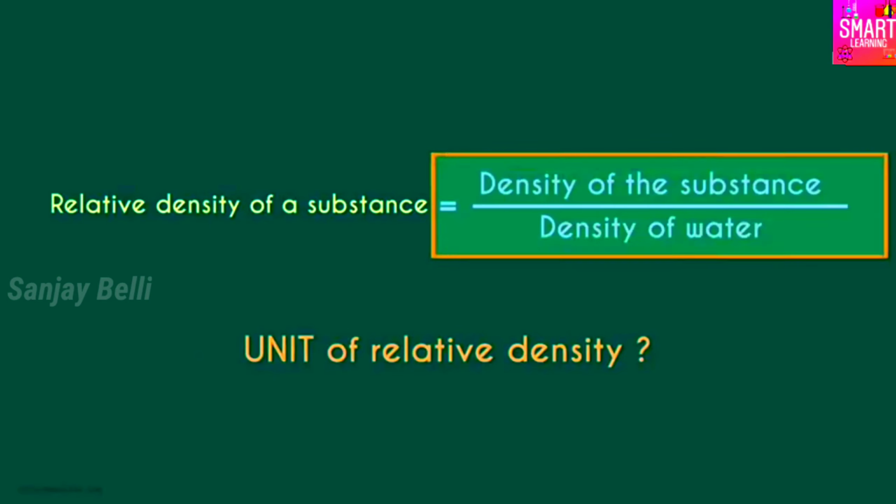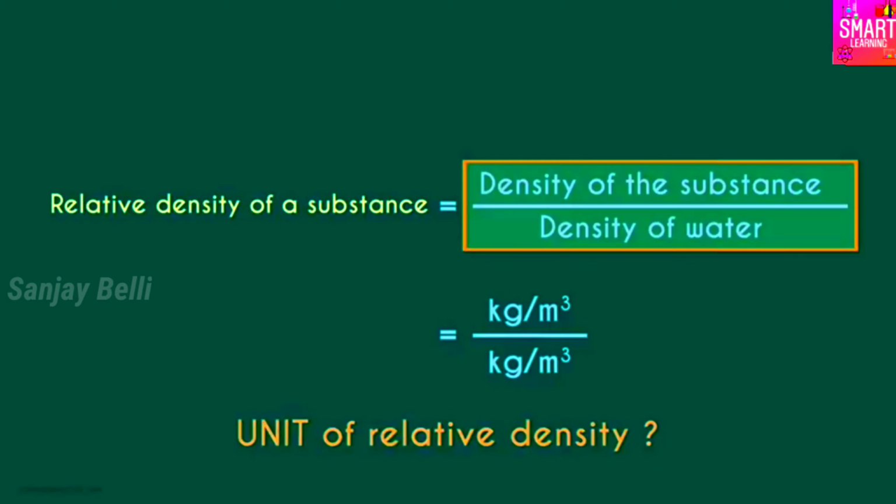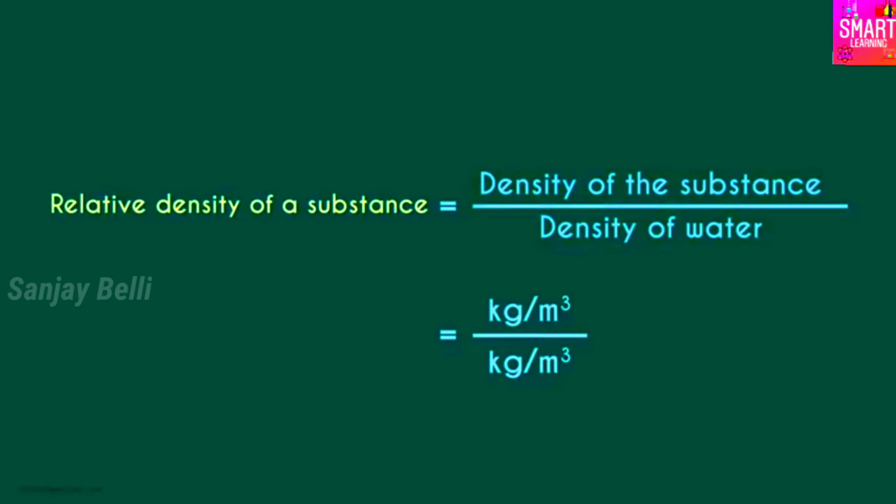Look at the right hand side and tell me the unit. As it is a ratio of similar quantities, relative density will have no units. The units from the numerator and denominator cancel each other.